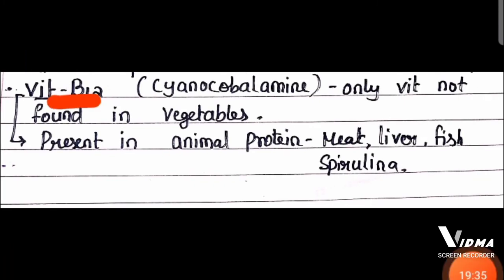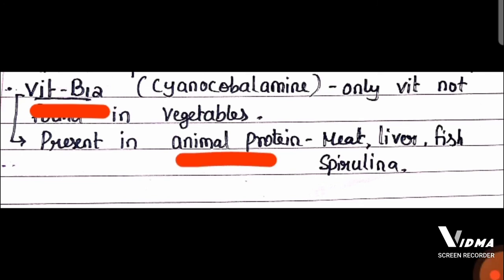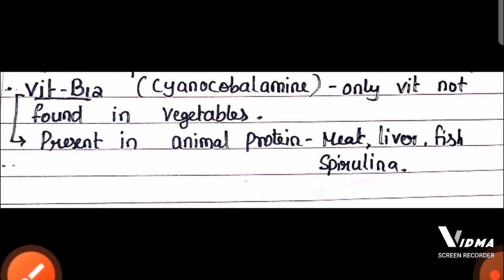And vitamin B12, also called cyanocobalamin, is the only vitamin not found in vegetables. So it is present in animal protein like meat, liver, fish, and a bacteria called spirulina, a protein rich bacteria called spirulina.